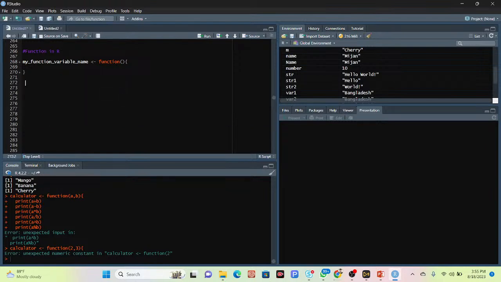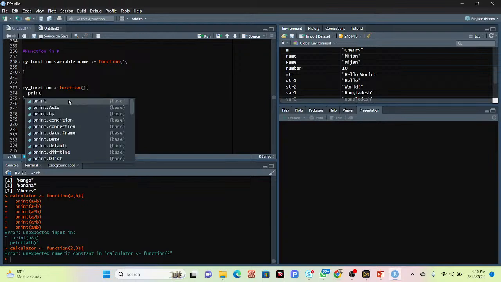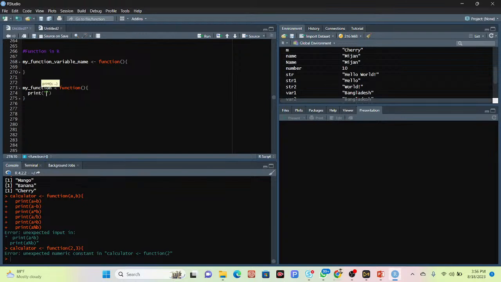Let me put in another example. I take a variable name, my function. In this variable I put the function keyword and make a curly bracket. In this curly bracket I simply print hello world.